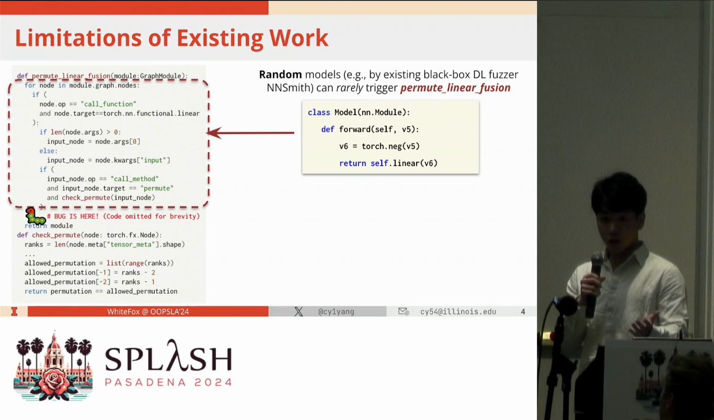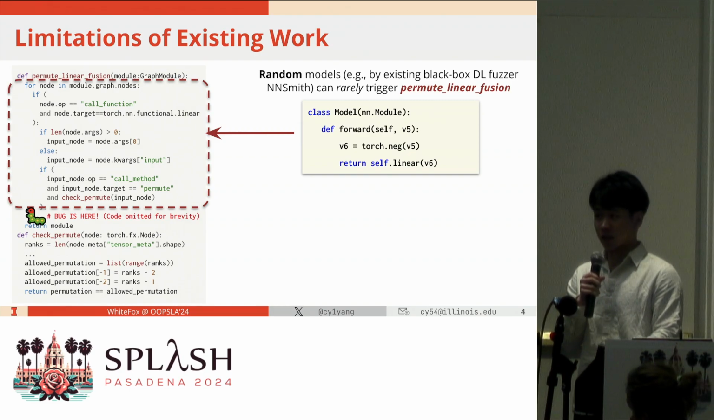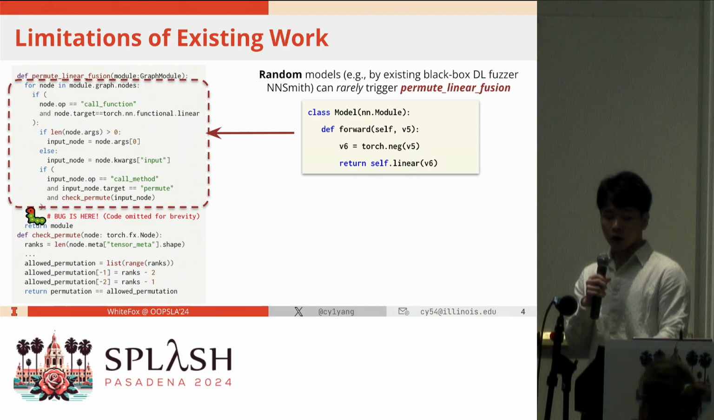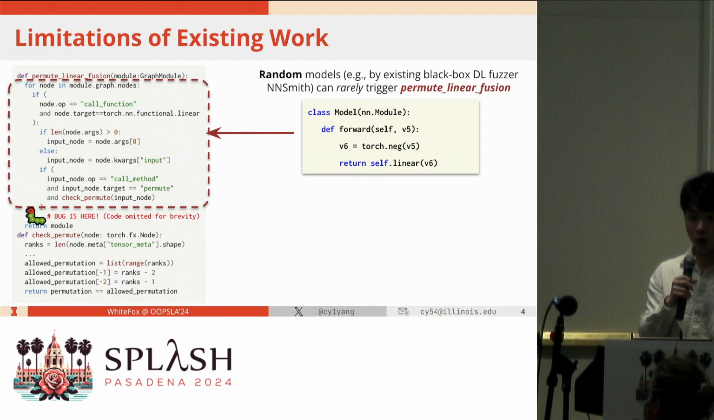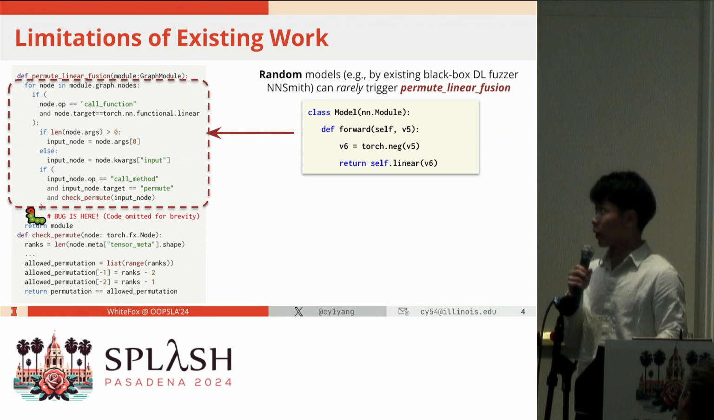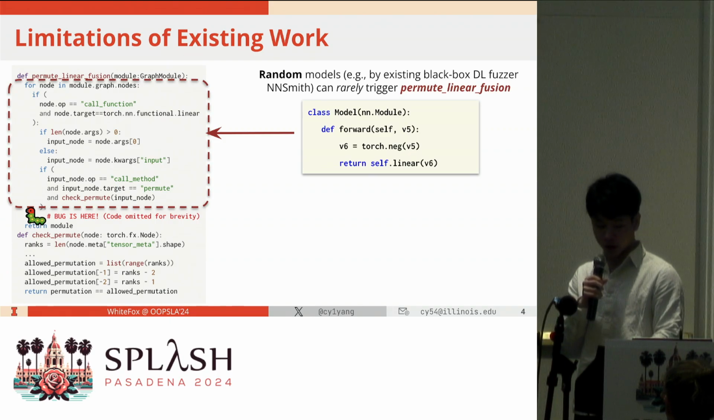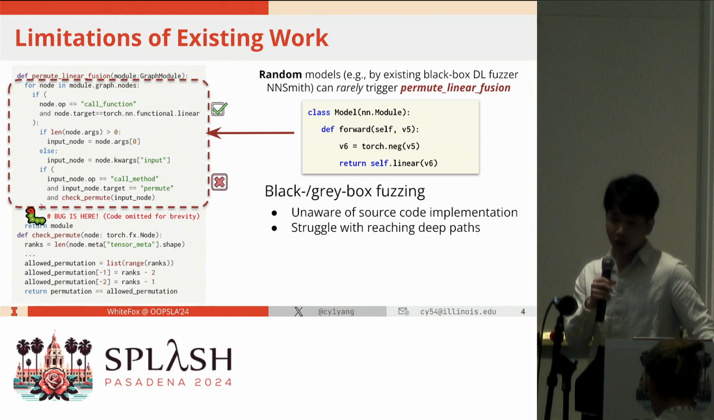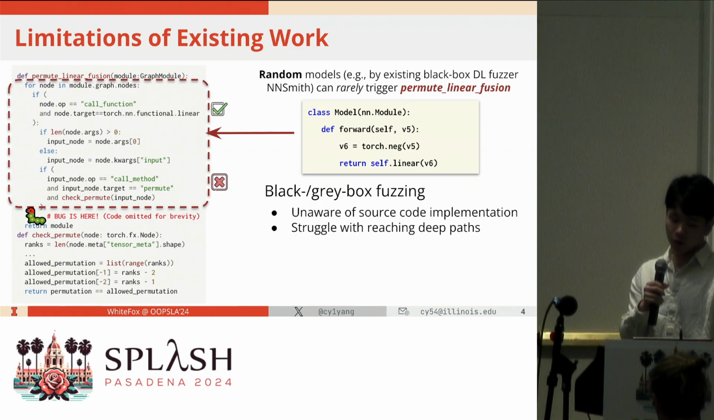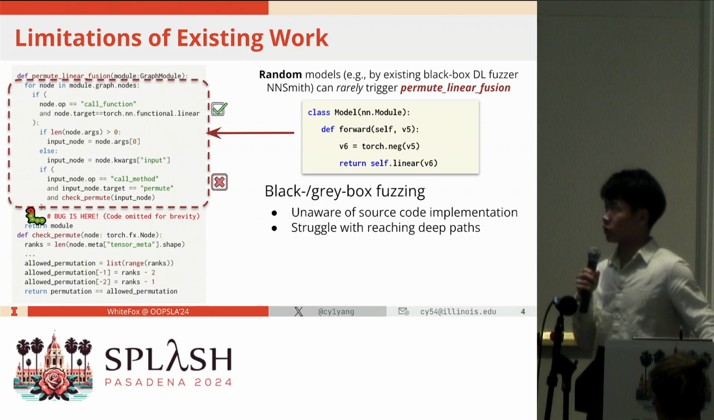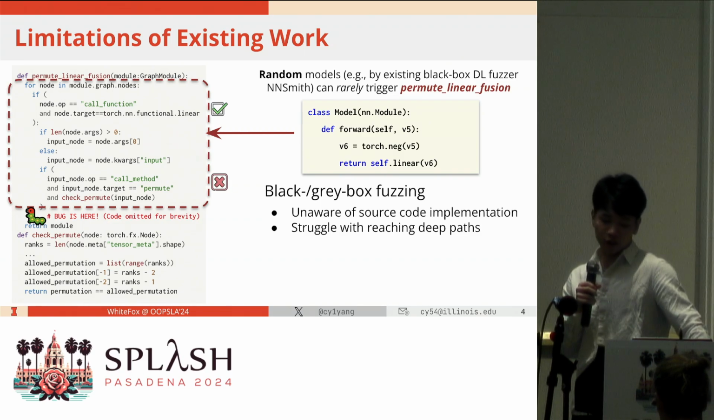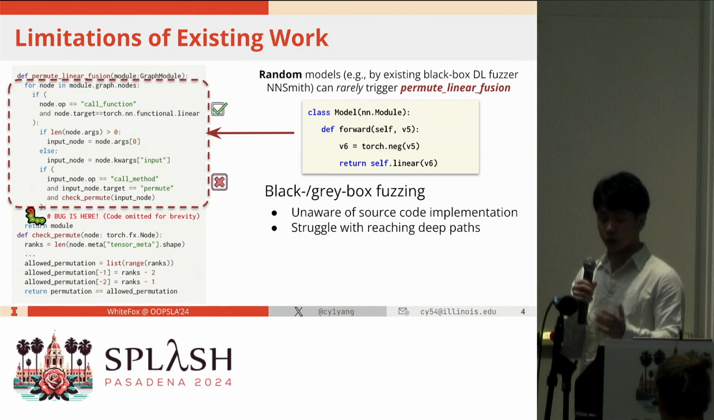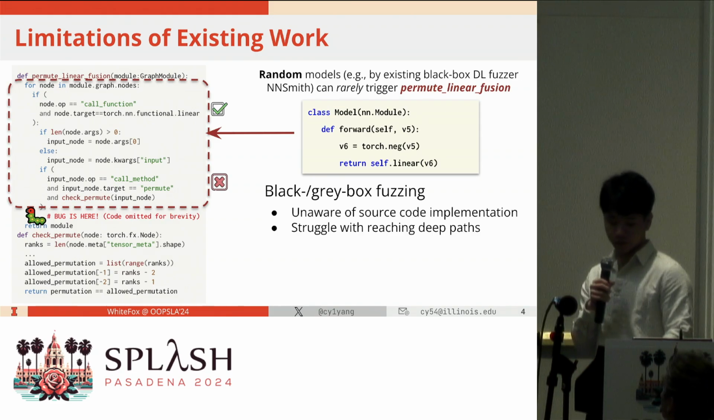First, there are thousands of operators in PyTorch, thus it's pretty hard to just choose these two operators. Second, you also need to use the permute operator in a specific way, that is, only swap the last two dimensions. Given the fact that such gray box fuzzing is unaware of the source code implementation, it struggles with reaching such deep paths to trigger such optimization.